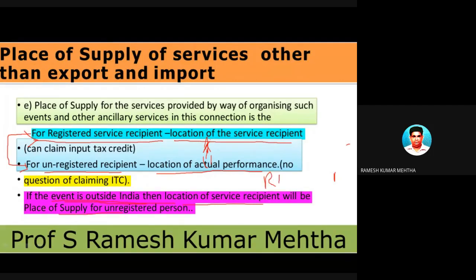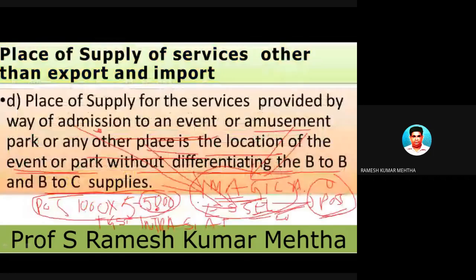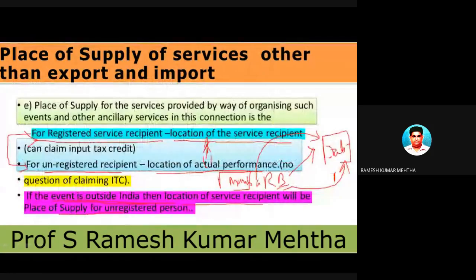For example, Ranbir Singh got married, and he had a marriage party in Italy, and some company here in Bombay had arranged this event. So even though Ranbir Singh is going to Italy and getting the service from Italy, this guy from Bombay has given all the services, but the service is taking place there.